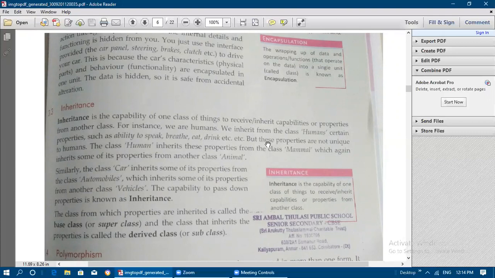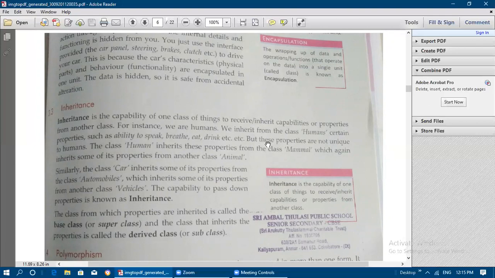What is inheritance? Inheriting something, deriving something, or receiving the capabilities or properties from the other class. So inheritance is the capability of one class of things to derive or receive or inherit the capabilities of another class. For example, we are humans. We inherit from the class humans certain properties such as the ability to speak, breathe, eat, drink.